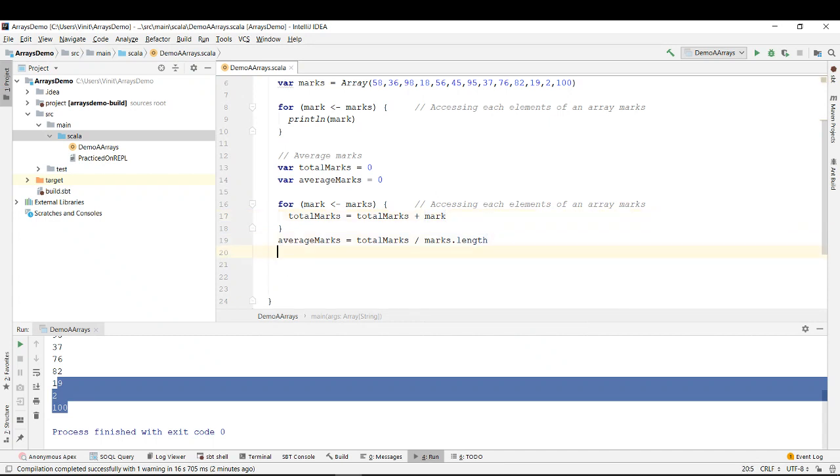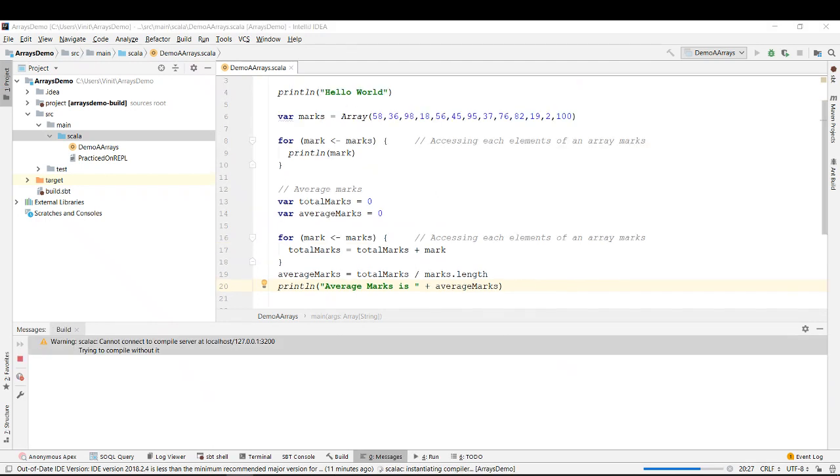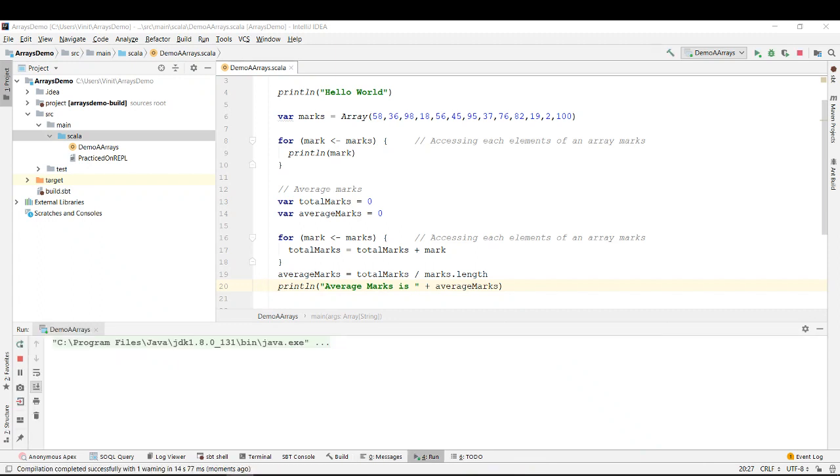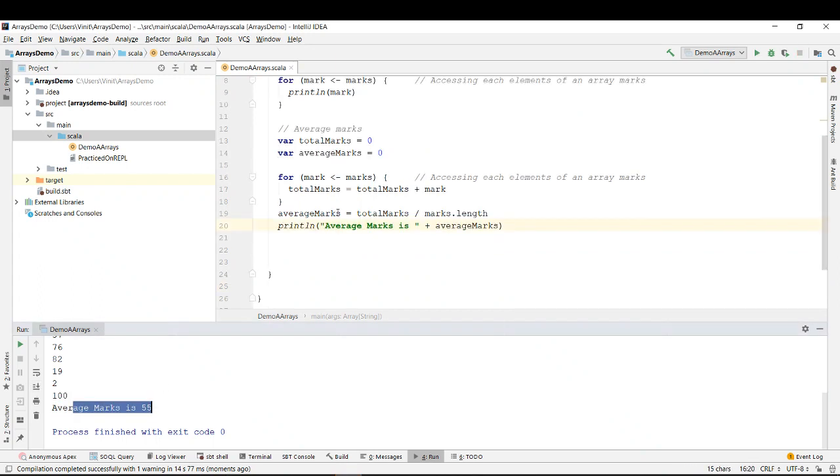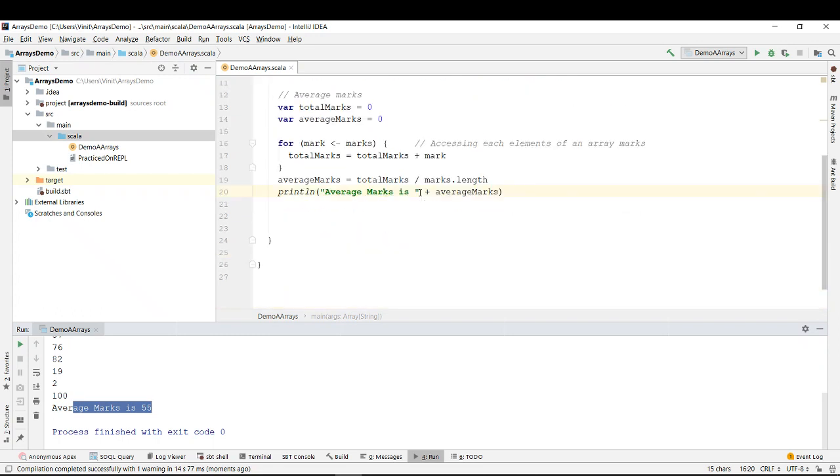And we'll just print something. Println "average marks is" plus average marks, and we'll run it. So it says that average marks is 55. So this is how you can find the average marks. The average of all these marks is 55.